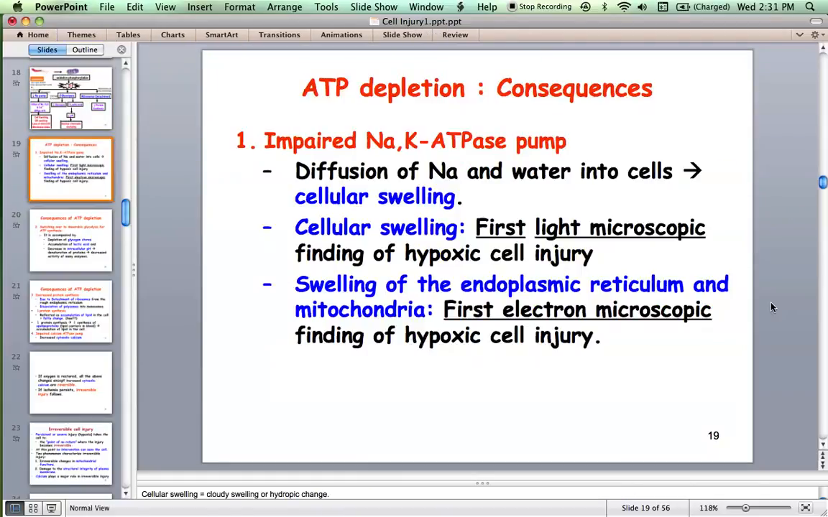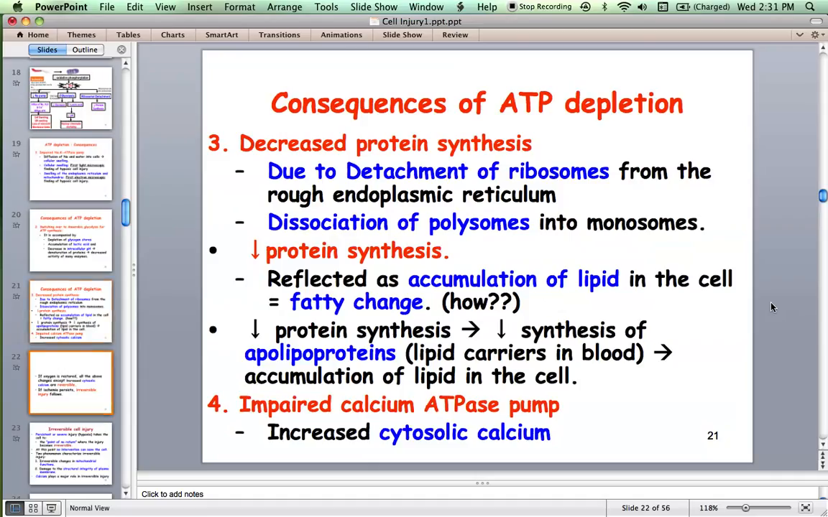Now, when there is hypoxia, the cells show swelling because of accumulation of water. After some time, fat gets accumulated in the cell too. Why should fat get accumulated in the cell when there is hypoxia? Can you guess?